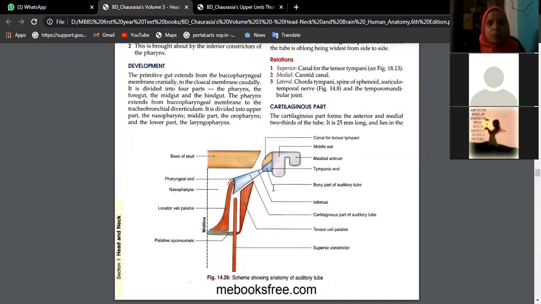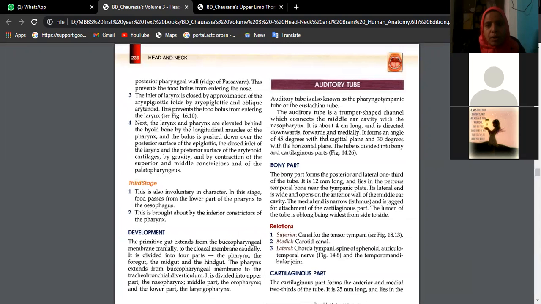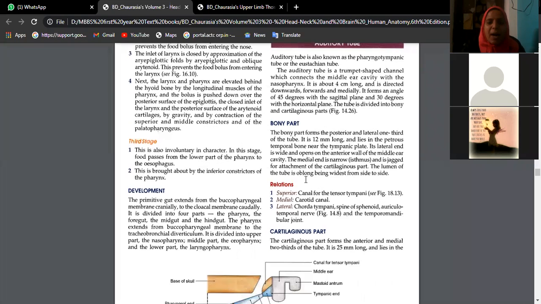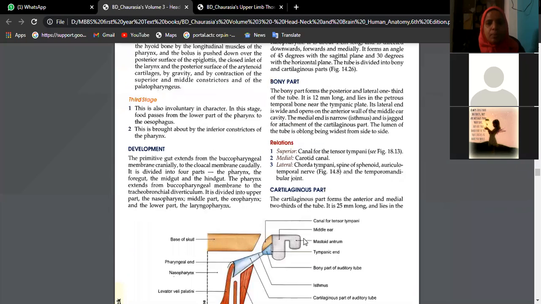So this is about the auditory tube, also called the pharyngotympanic tube, also called the eustachian tube. It is trumpet shaped. Just now what we saw, connecting the anterior wall with the nasopharynx, 4 centimeters long. You can see in the picture it is directed downwards, forwards, and medially. It's not straight, but it makes a 45 degree angle with the sagittal plane. It is partly bony and partly cartilaginous. The bony part forms the posterior and lateral one third of the tube. It is 12 mm long.